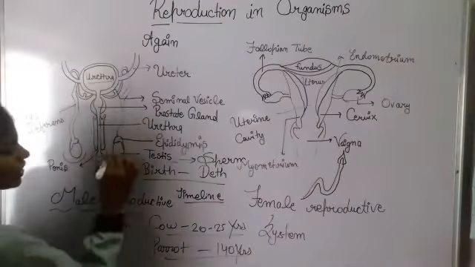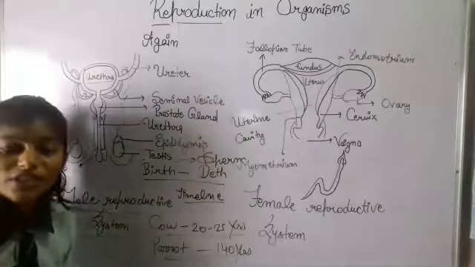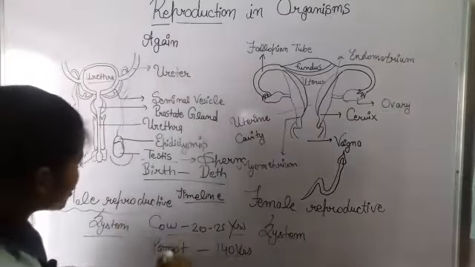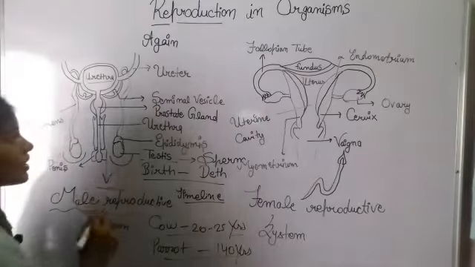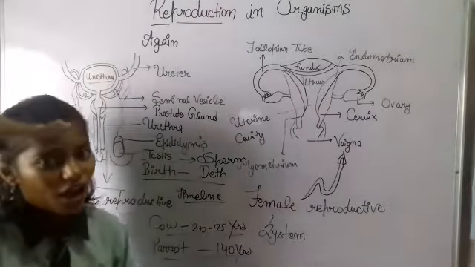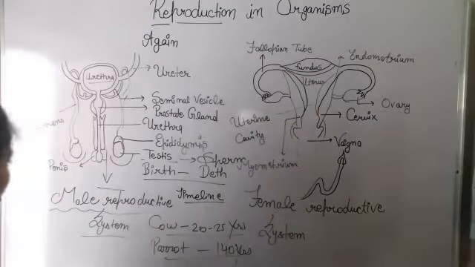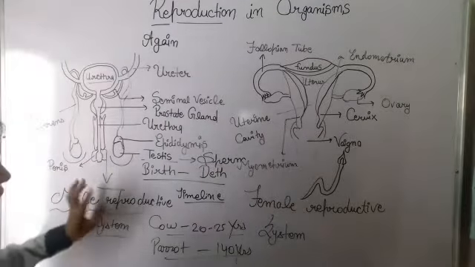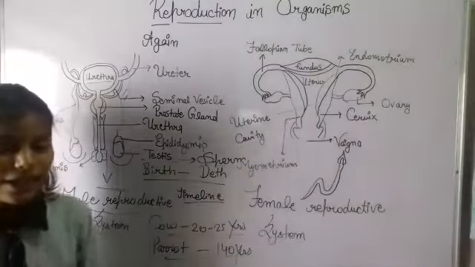So they are outside the body in a sac-like structure, because the production of sperm needs the lower temperature. Okay, clear.